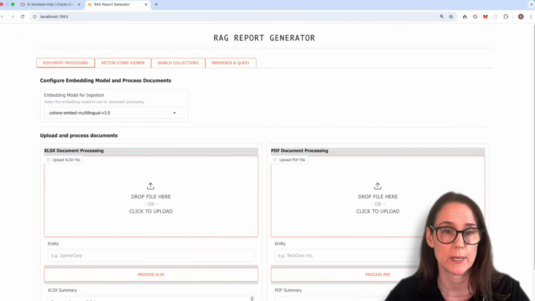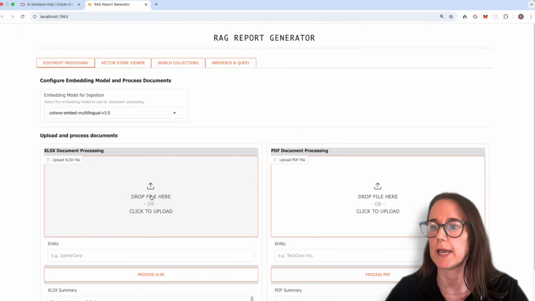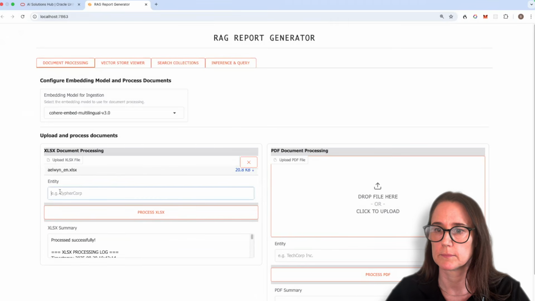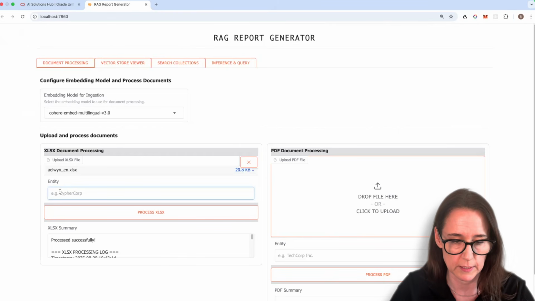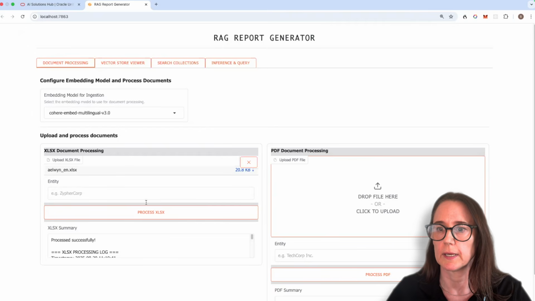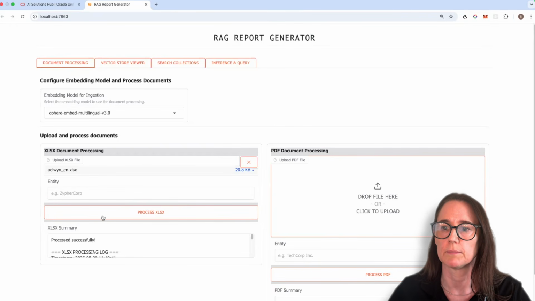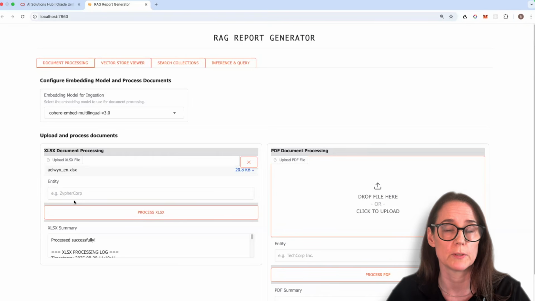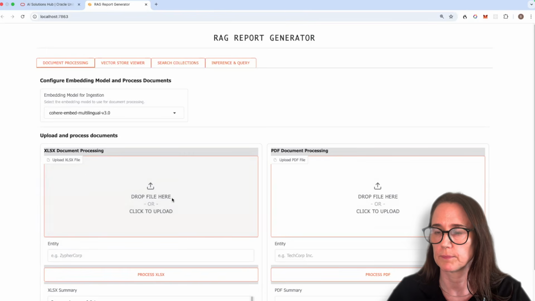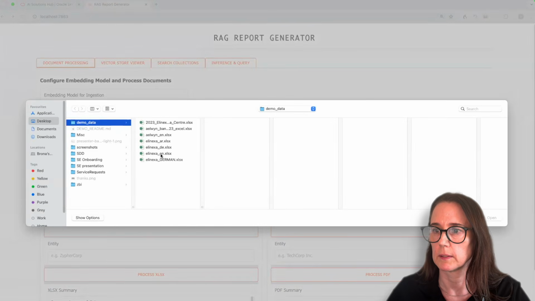So let's start with ingestion. We're going to load in some ESG data for Aylwin Bank. And I'm going to give it the entity name. And now it is ingesting the chunks using the chunk rewriter. And we will ingest the Iranexa.